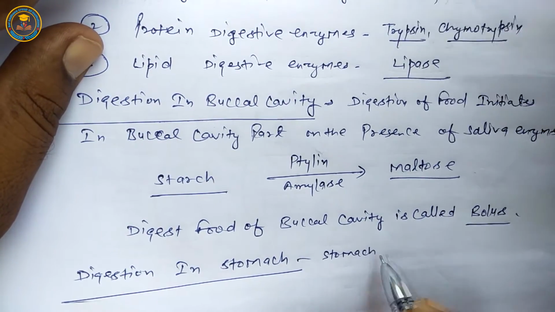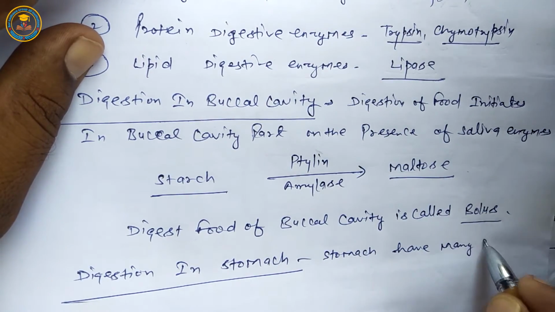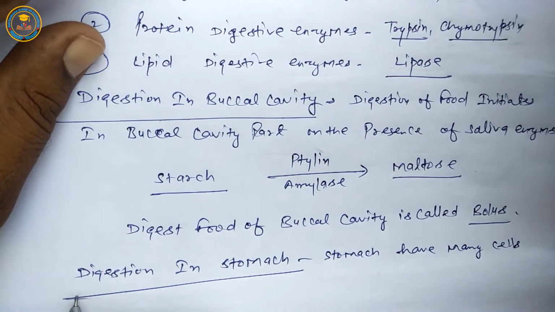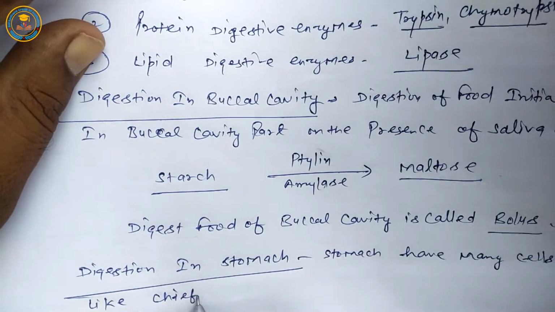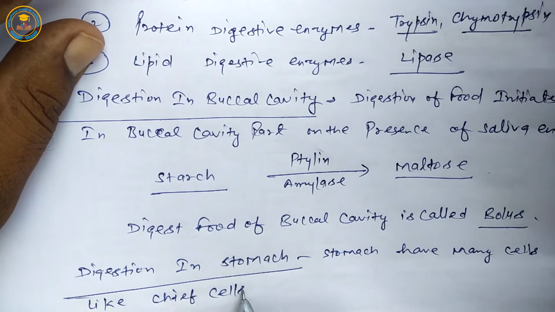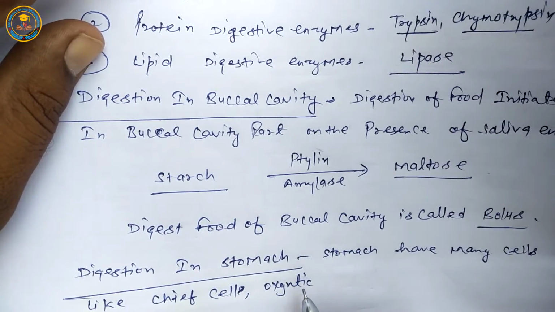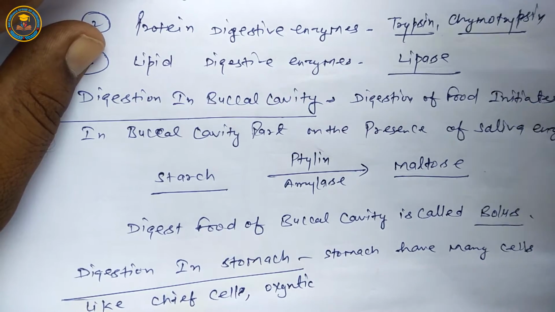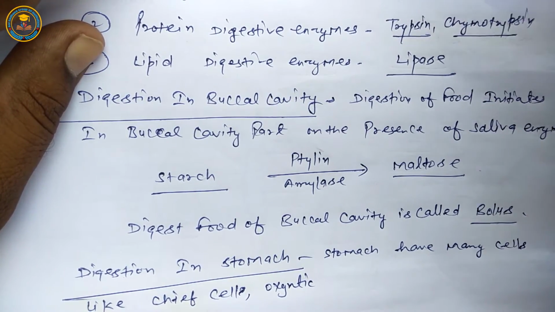Stomach has many cells like chief cells and oxyntic cells.